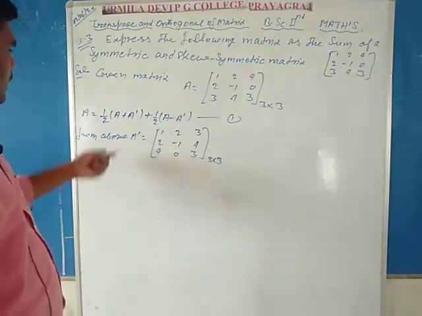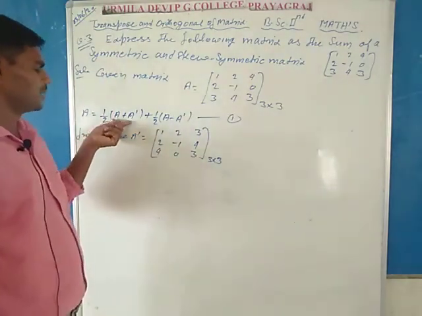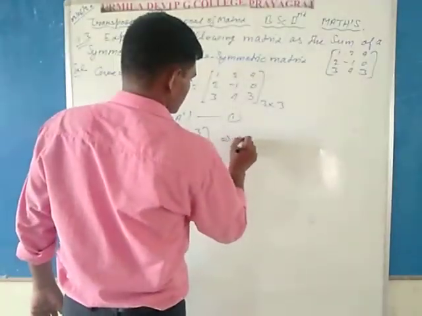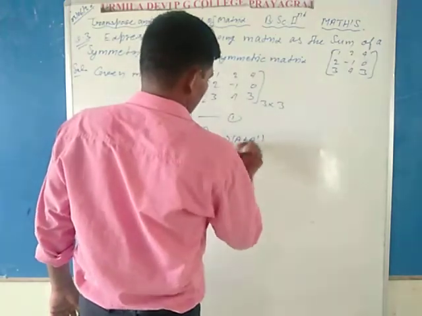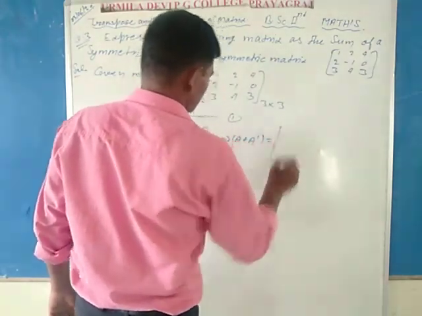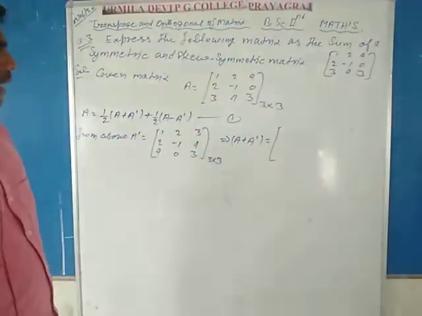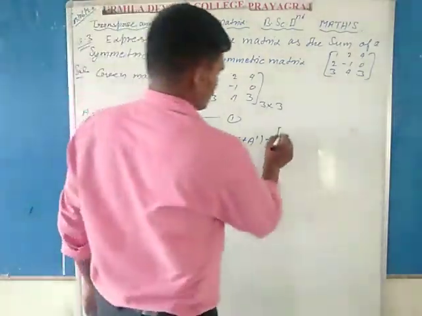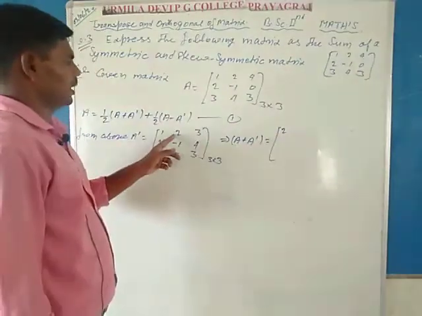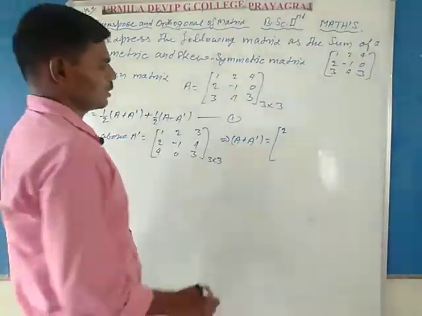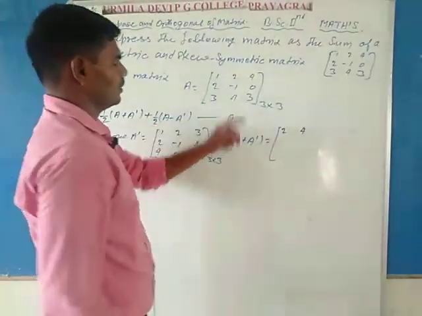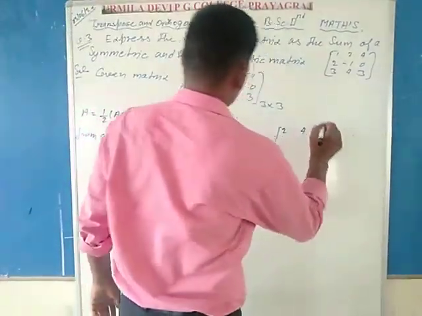Then find the value of A plus A dash. It is implied that A plus A dash is equal to, write first A and A dash. First adding with first is equal to 2, and 2 adding with 2 is equal to 4, and 3 adding with 4 is equal to 7.